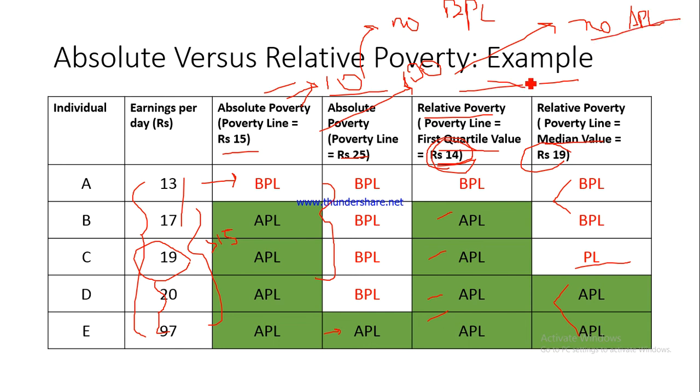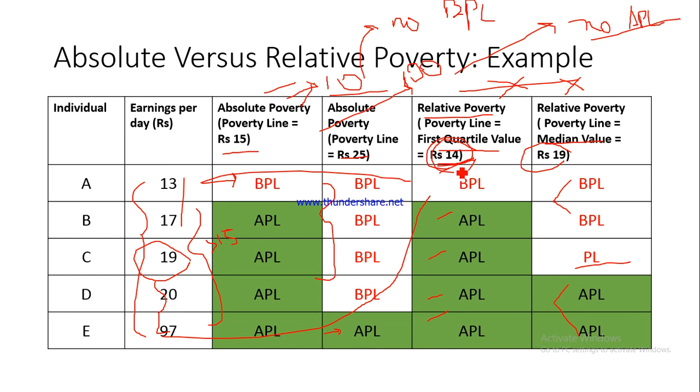This is just not possible with the relative poverty line, because the relative poverty line will lie somewhere between the lowest and the highest value. The first quartile will be between the lowest and the highest value, meaning 13 and 97. So it has got to be between the lowest and the highest value, again, rupees 19 somewhere between. So which means in relative poverty, when you go for relative poverty measurements, at least some of the population would be poor, because they would be poorer in comparison to the others.